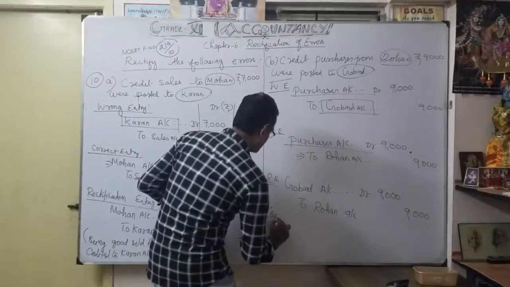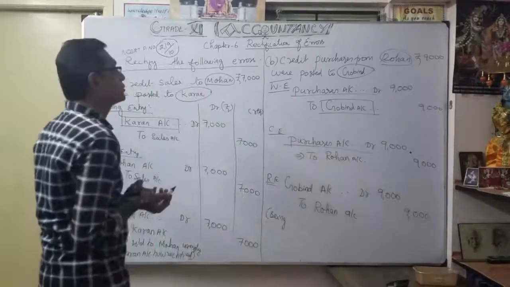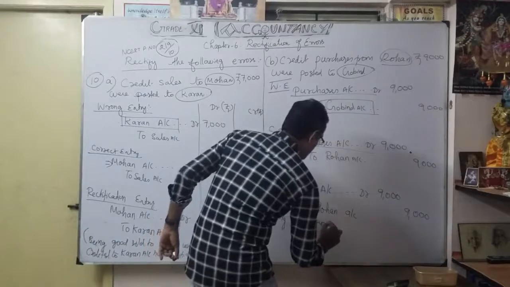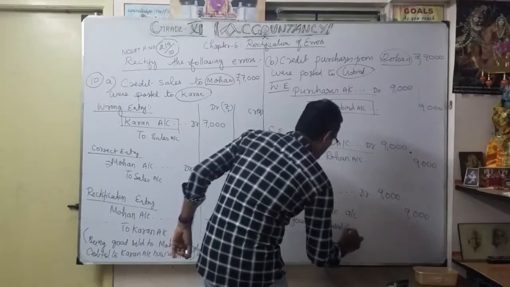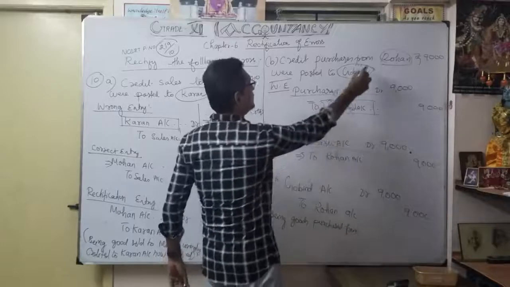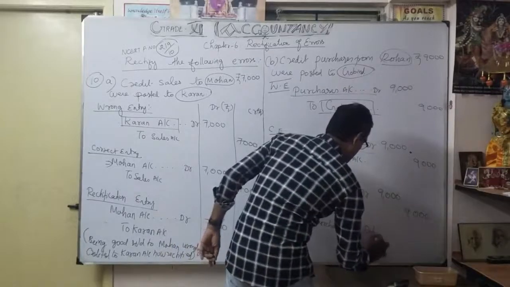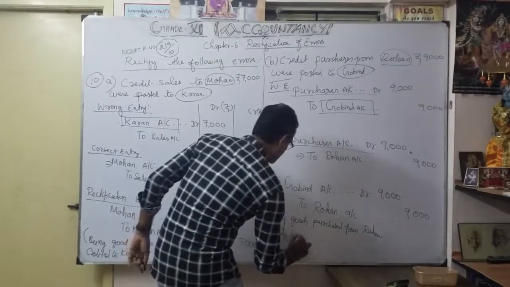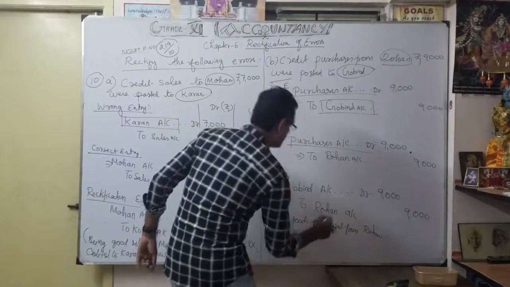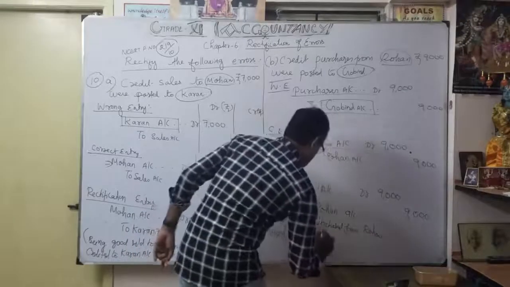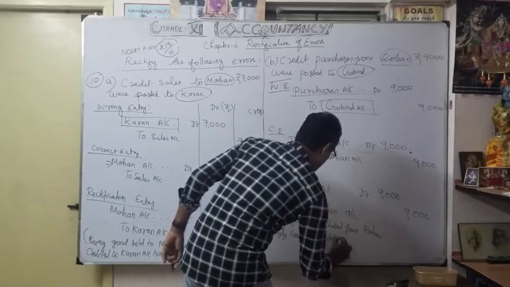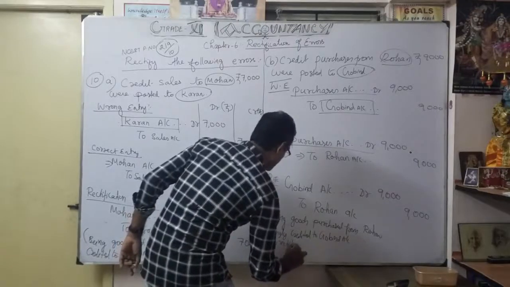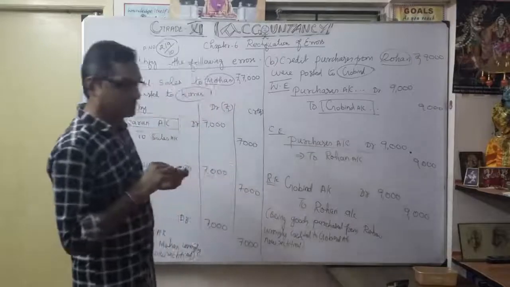Narration: being goods purchased from Rogan, wrongly credited to Govind account. That's our second important one.